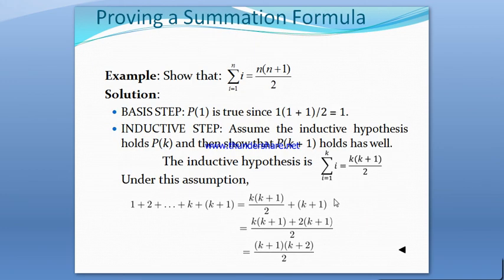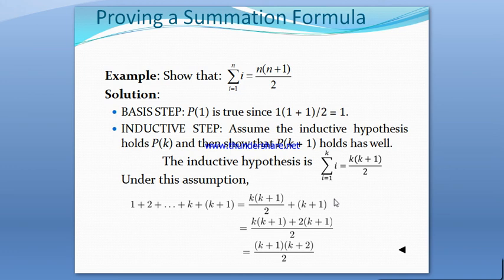Let us have a few other proofs based on the induction principle to show that the sum of i for i equal to 1 to n is equal to n into n plus 1 by 2. In order to prove this result by mathematical induction, we have to complete the two steps as we told earlier.